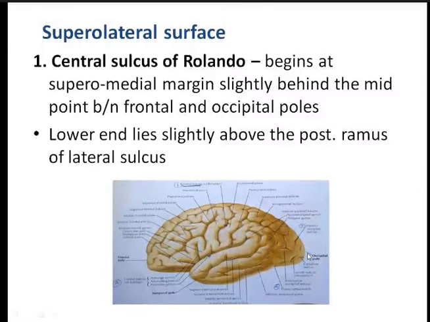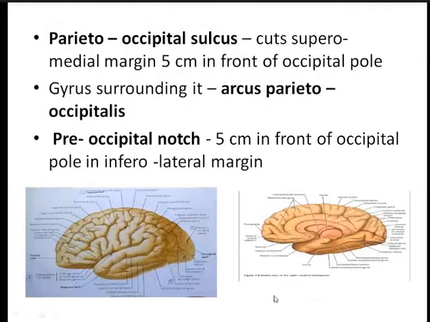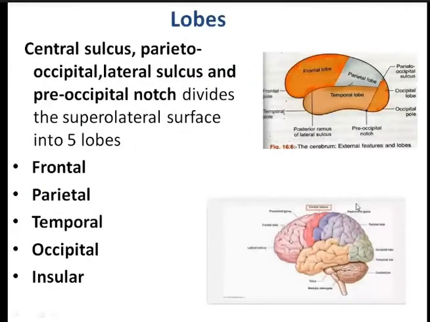Now all this: the central sulcus here, then the lateral sulcus, then the parietal occipital sulcus, and the pre-occipital notch. They divide the superolateral surface into 5 different lobes. So what are the 5 lobes? They are the frontal, parietal, temporal, occipital, and the insular.